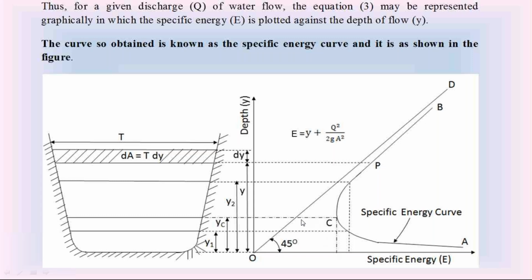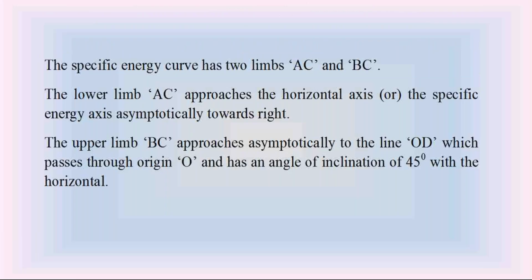Then the depth of water flow at minimum specific energy is called the critical depth, indicated as Yc. The velocity of water flow at a critical depth is called the critical velocity. Now we are going to discuss that minimum specific energy condition in open channel water flow. That is an important discussion. The minimum specific energy of water flow in the open channel.